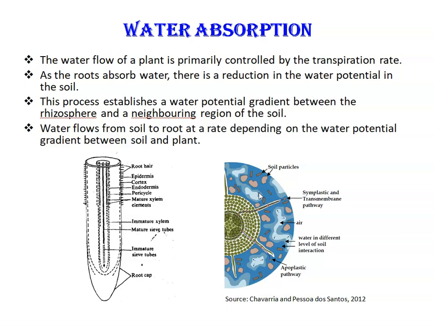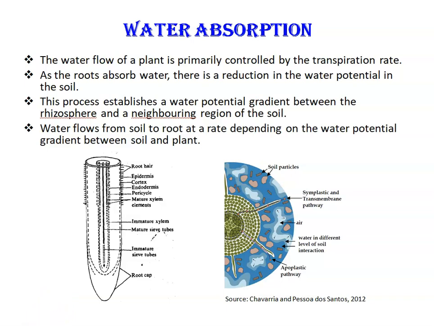During absorption, water can flow by symplastic, apoplastic, and transmembrane pathways to the endodermis cells. This is the endodermis, where the Casparian strip is present. Apoplastic pathway: the apoplast is a continuous network of cell walls and intercellular spaces, while the symplast is the continuous network of protoplast, meaning the living parts of the cells connected by plasmodesmata.